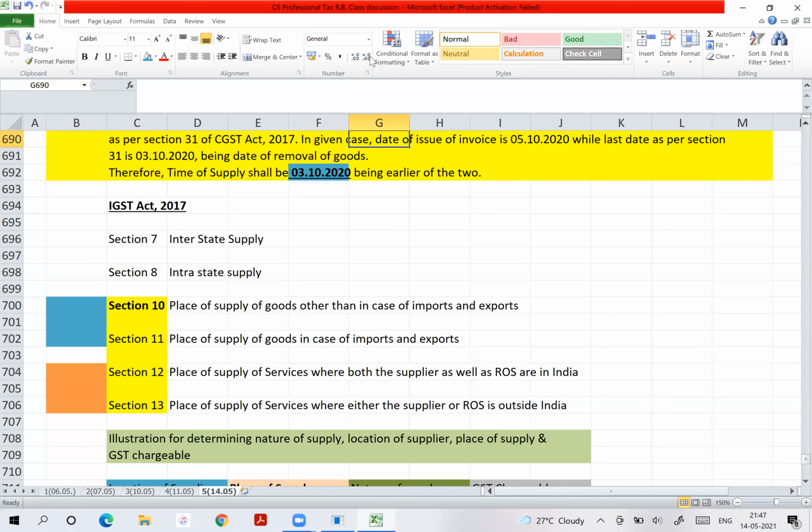Clear? How many of you have already watched valuation of GST rules? I'm talking especially for revision batch students. You have already watched. Apurva, very good. Revati also, Mansi also, very good. Now I will ask the question like this: how many of you are yet to watch?